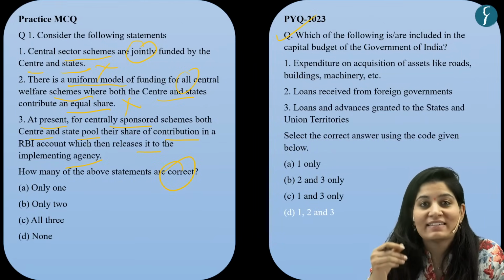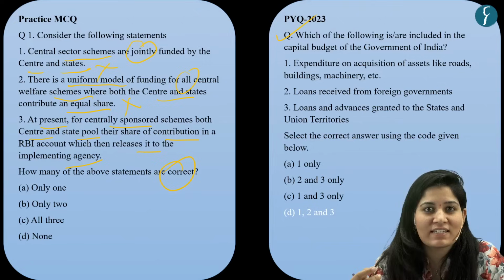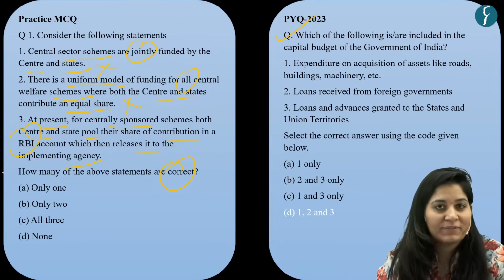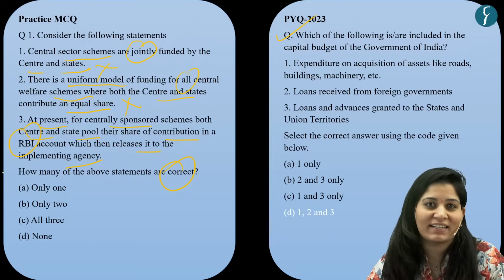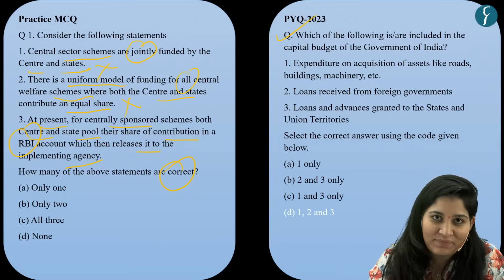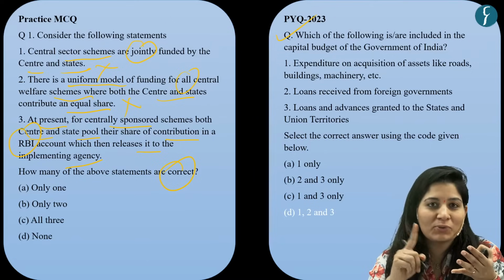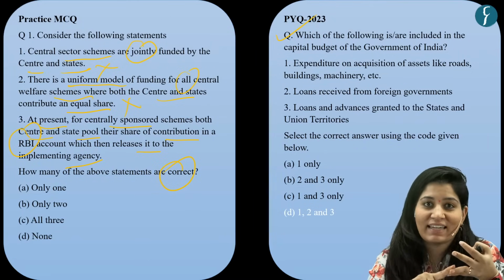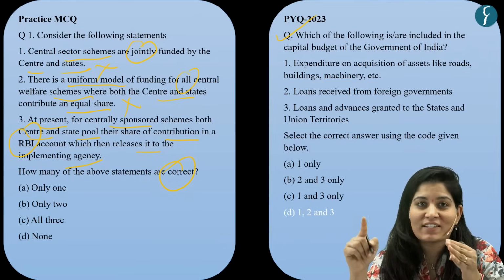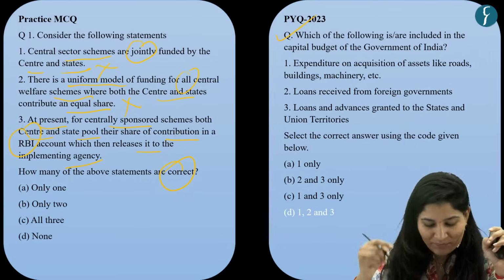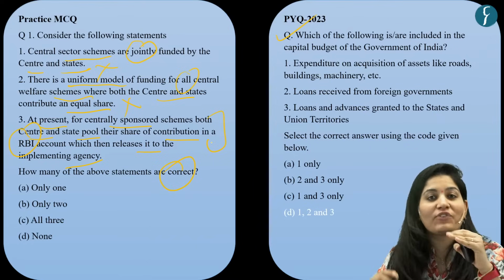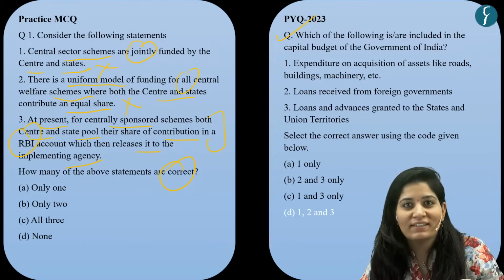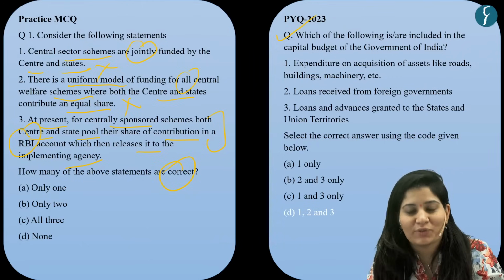In that, the center asks state agencies or treasuries to open their account in RBI, and now the center will decide when to release the fund. So it will do two tasks. First, timely implementation. Second, it will cut down the interest cost. Okay. So this statement is related to the new mechanism, not the present one or the earlier one.